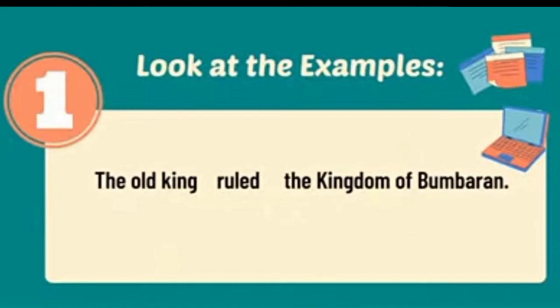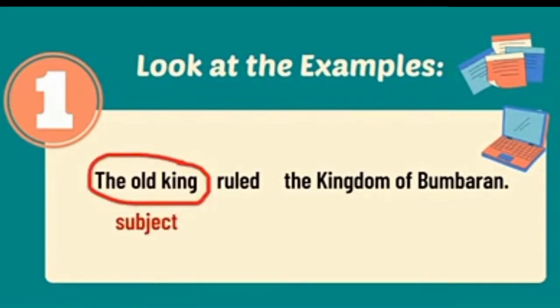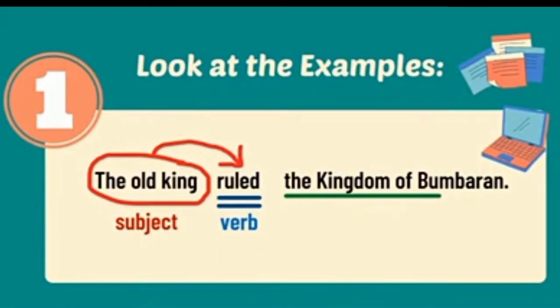Let us look at this example. Can you tell me the subject of the sentence? You are correct. The old king is the subject. It is the doer of the action, and the word ruled is the verb. While the kingdom of Bumbaran is the object of the sentence. It is the receiver of the action.